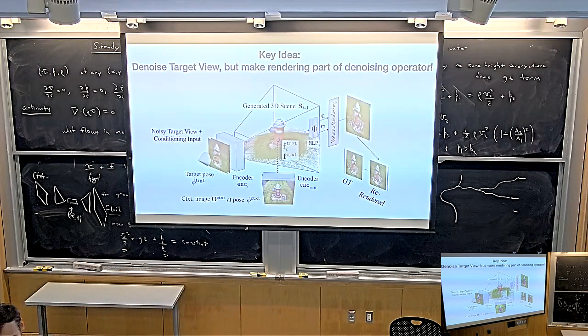The way you fix that is by doing autoregressive sampling. So that's a fancy word. What it basically means is you pick this target view. So you denoise this target view conditioned on this context view. Then you have reconstructed, like then you have removed the uncertainty from those parts of the 3D scene. And now, if you want to maybe, for instance, complete the 360 around the object, you pick another view.